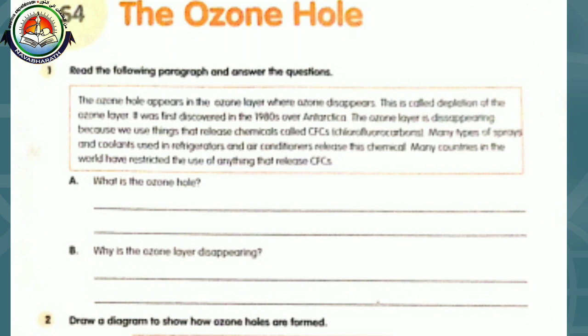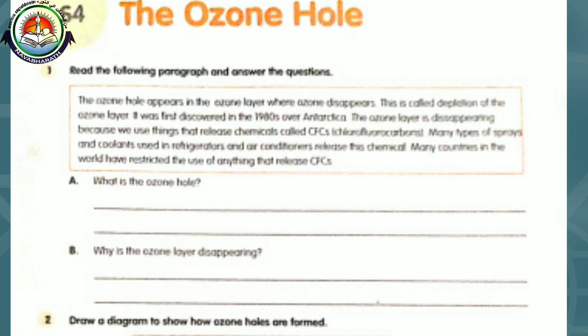The ozone layer is disappearing because we use things that release chemicals like CFCs. Many types of sprays and coolants used in refrigerators and air conditioners release a chemical. Many countries in the world have restricted the use of anything that releases CFC.